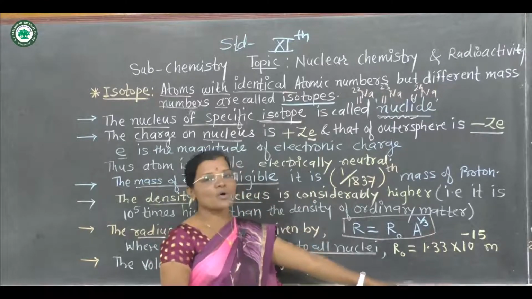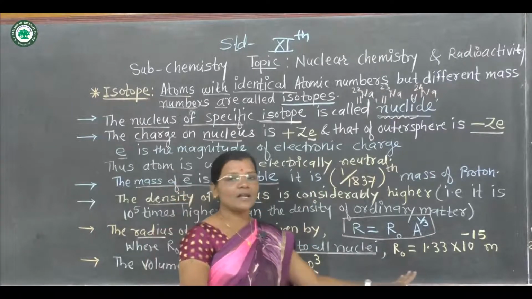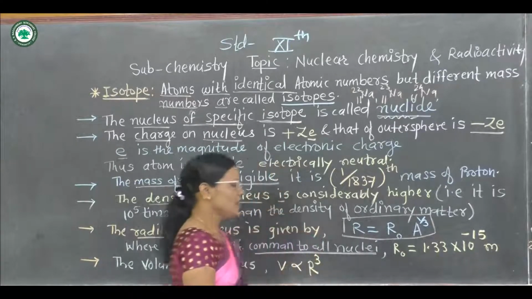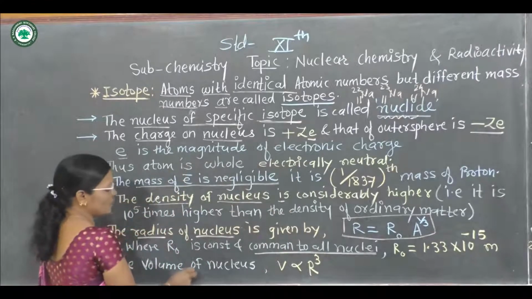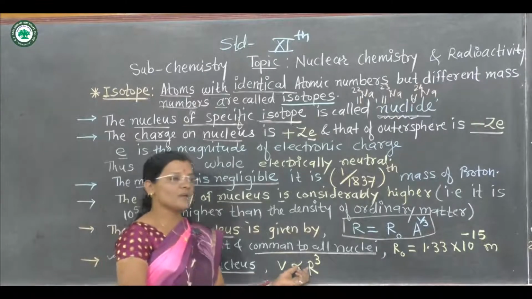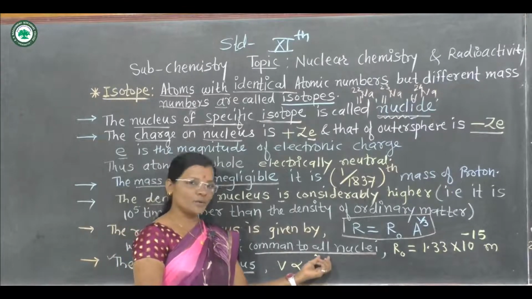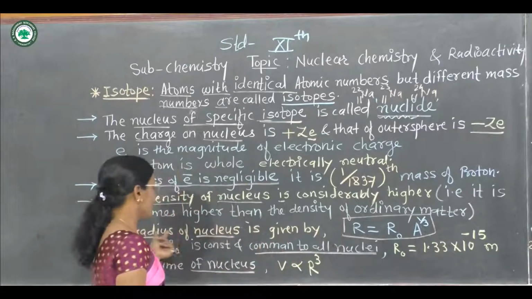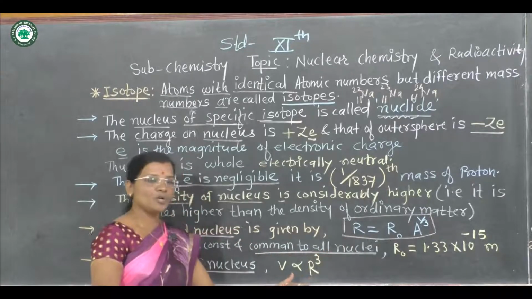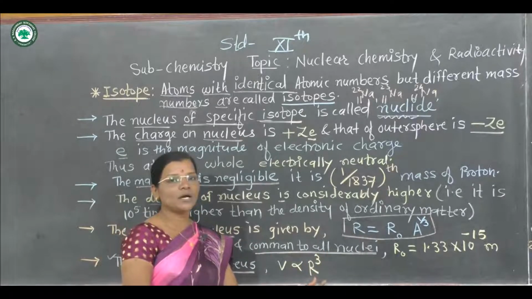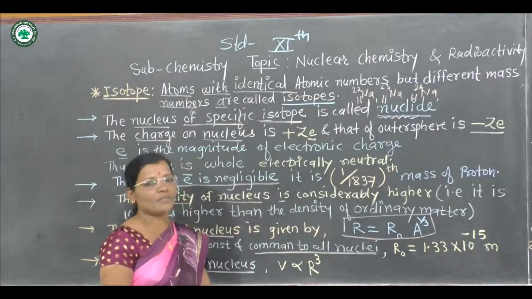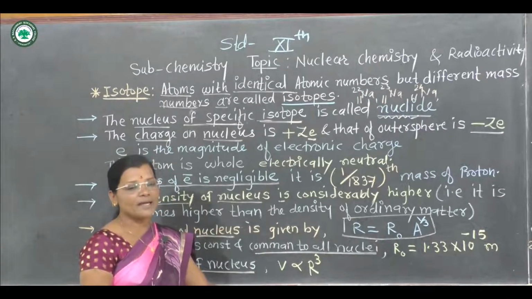The volume of every nucleus of an atom is given by V is proportional to R cube, where R is the radius of the nucleus. The volume of the nucleus is directly proportional to the radius cube. These are the basic concepts from this topic, nuclear chemistry and radioactivity.